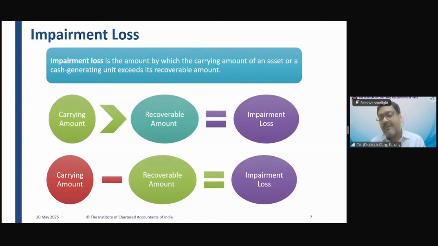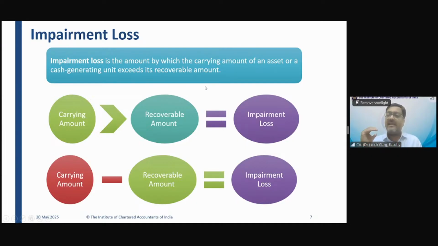And the mobile phone was there in the office. So a lot of assets was there in the office. Okay. So what is that office? The office is more like a group of assets, and it is like a cash generating unit. Okay. So friends, we will be talking about the impairment on individual asset and impairment on cash generating unit.